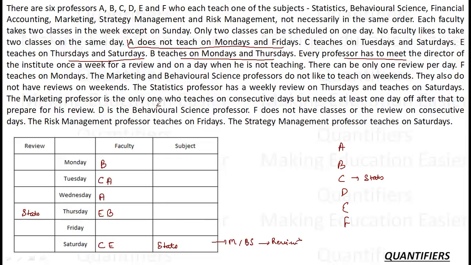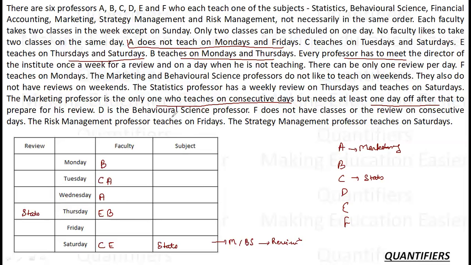Marketing professor is the only professor who teaches on consecutive days. So A is the only one who teaches on consecutive days. So A comes here, marketing, right? Okay. Now, and he needs at least 1 day for his review.